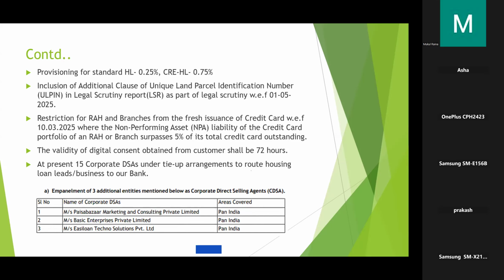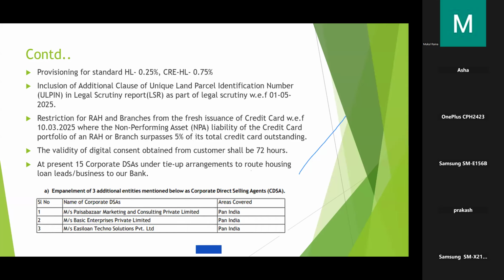Now another thing is the inclusion of ULPIN, that is Unique Land Parcel Identification Number. It is mandatorily to be introduced in LSR as part of legal scrutiny with effect from 1/5/2025. What you need to understand is some states have adopted this ULPIN.